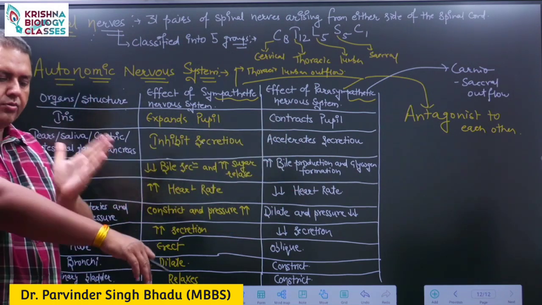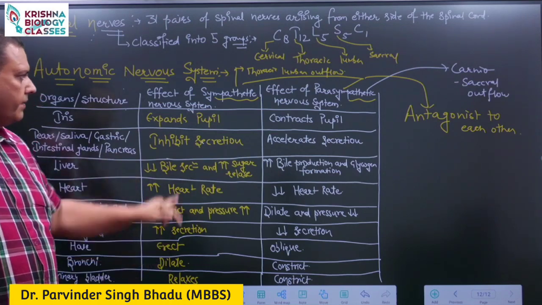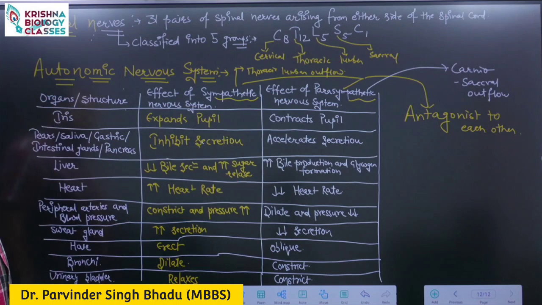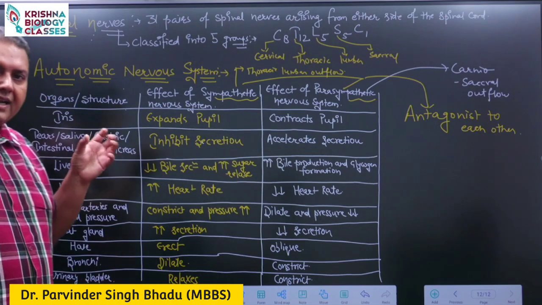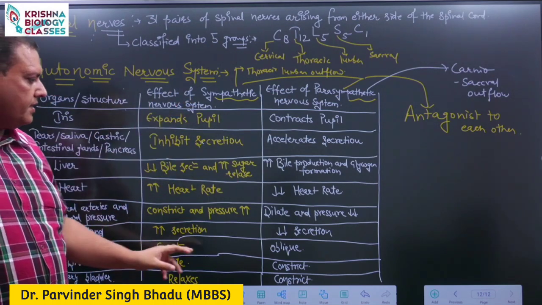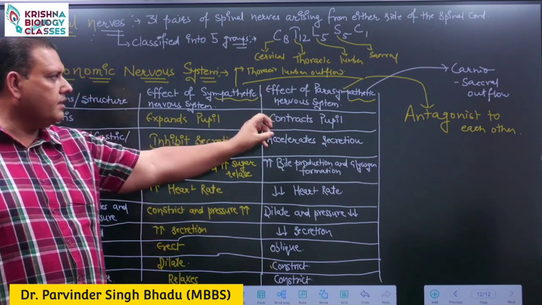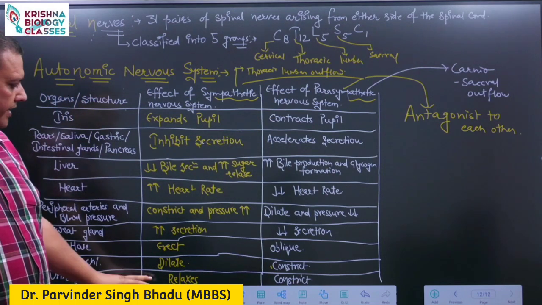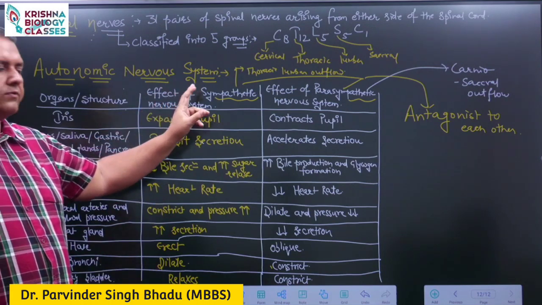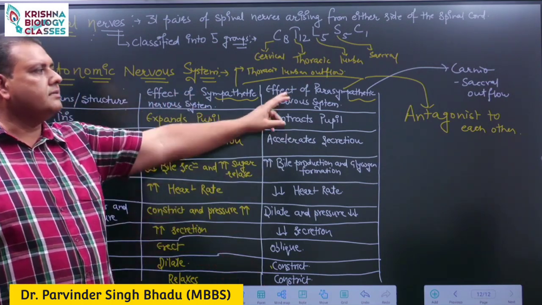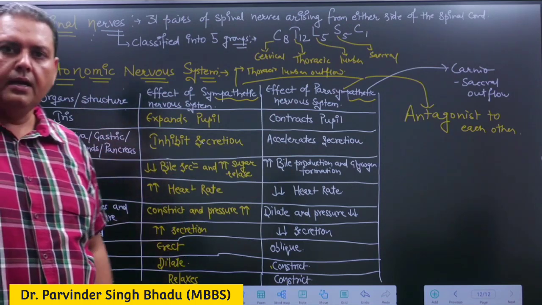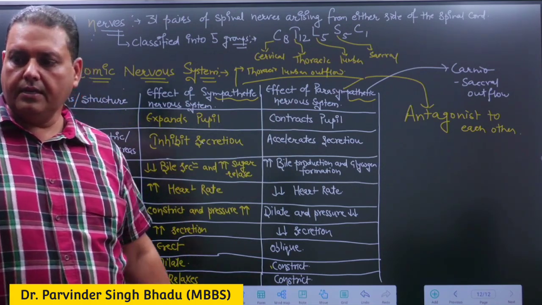The hairs get erect with sympathetic and remain oblique under parasympathetic. Bronchi dilate under sympathetic, whereas they constrict under parasympathetic. The urinary bladder gets relaxed under sympathetic and constricts under parasympathetic. It's all about control and coordination. Thank you.